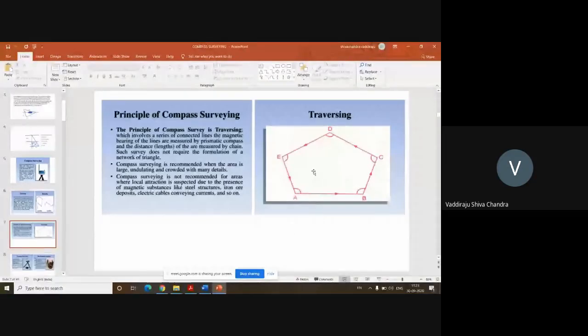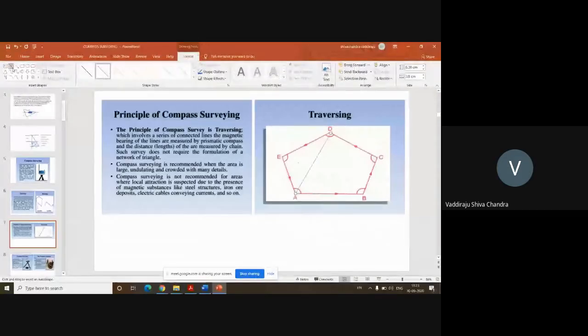So compare it with a chain survey. If I want to determine the area using a chain survey, what will I do? I'll divide this area into triangles, from here to here, like this. Then I'll measure the distances DE, EA, and AD. Again, I'll measure the distances AB, BD, BC, CD. So how many measurements do I need to do now? 1, 2, 3, 4, 5, 6, 7 measurements I need to do. Do you all accept it?